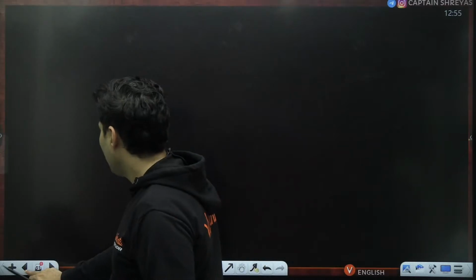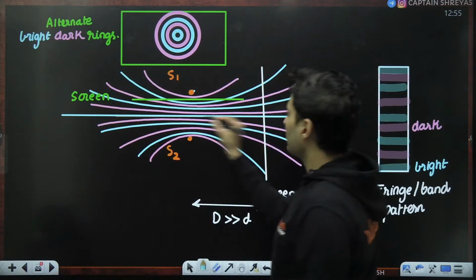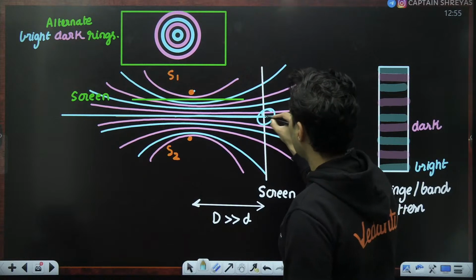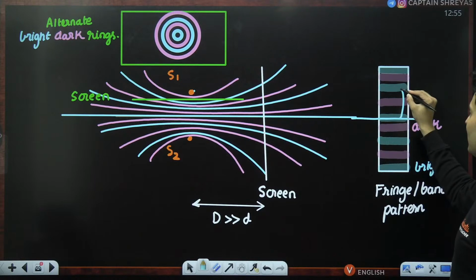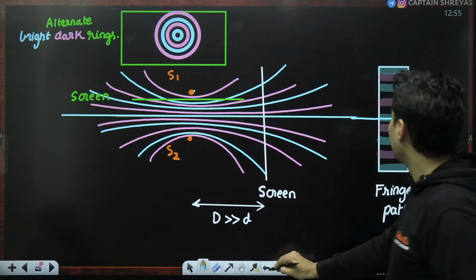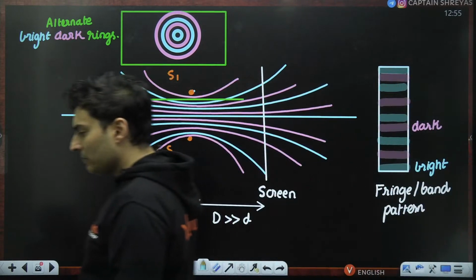When I say center, I mean from here. So this was the center. From the center, first bright fringe, second bright fringe, like that. Is this clear?